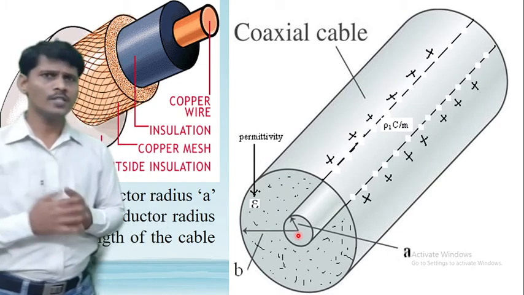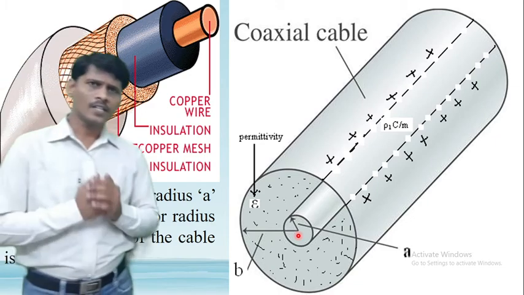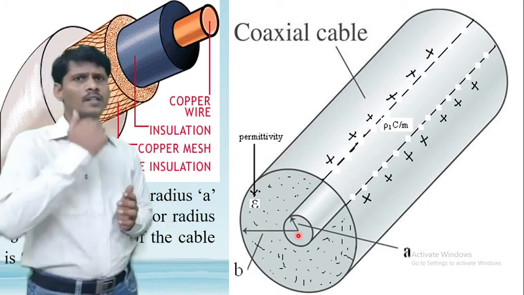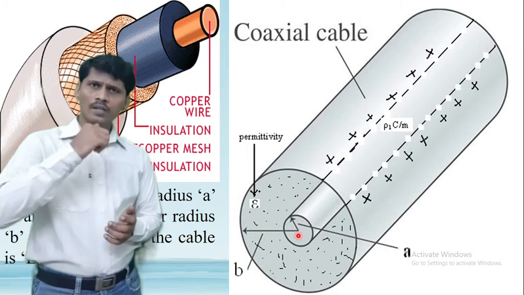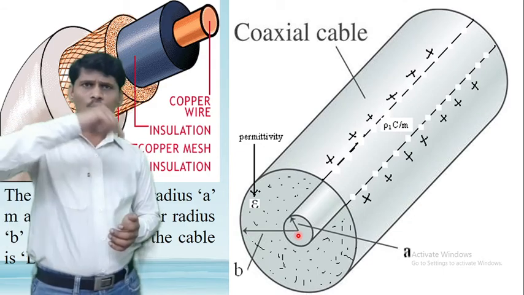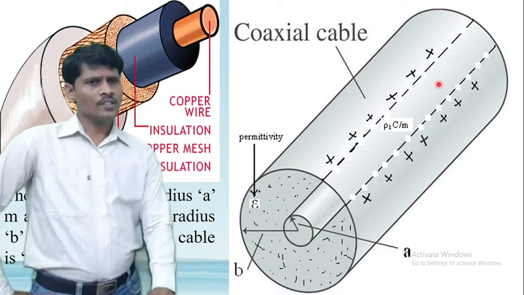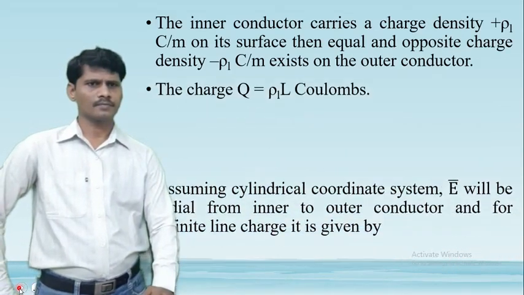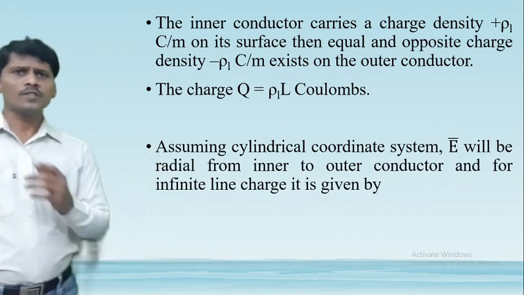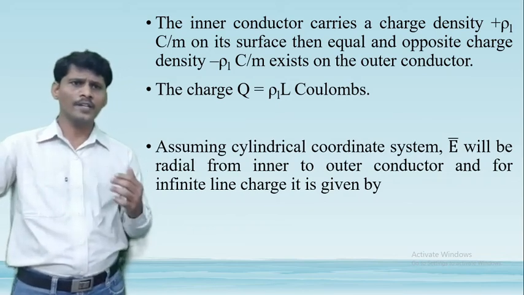What is the definition of the potential? V is equal to minus integral of E bar dot dl bar. The direction of the electric field intensity is from inner conductor to outer conductor, and the direction of the potential is from outer conductor to inner conductor. The length of the coaxial cable is capital L meters. Therefore, the charge of the conductor, Q, is equal to rho L into L coulombs.